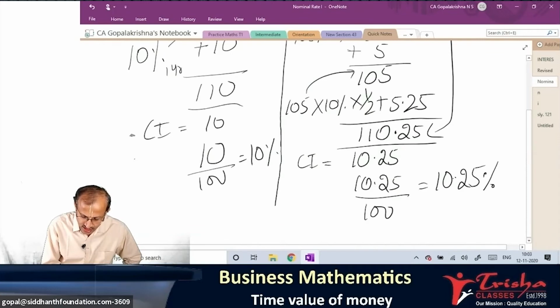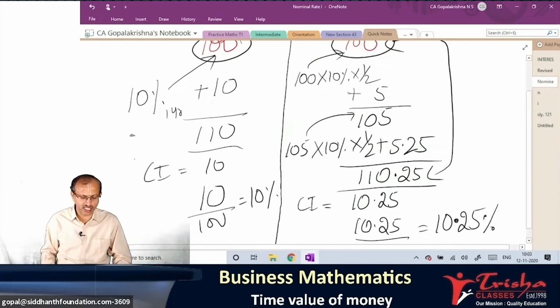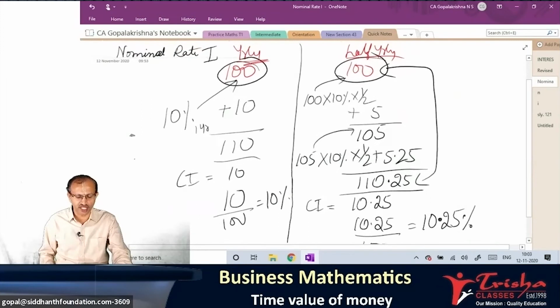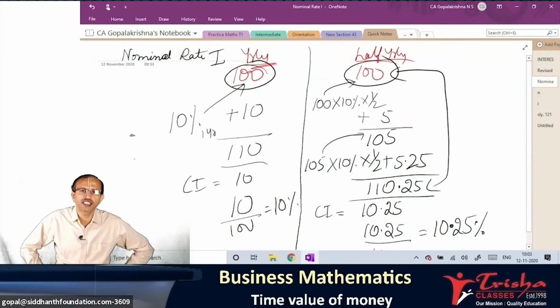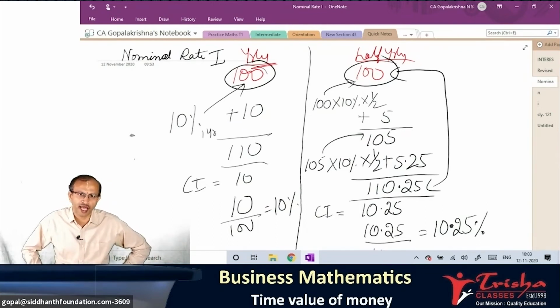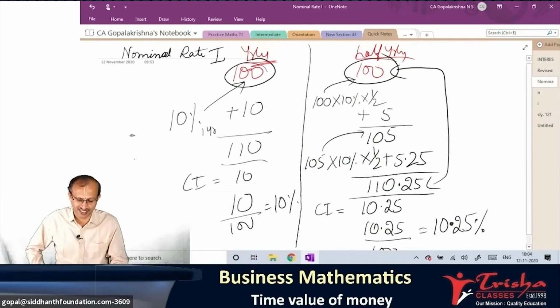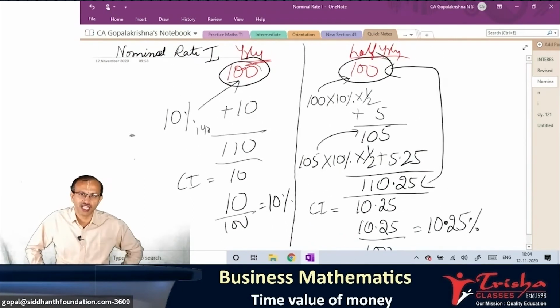Students, please observe the example very carefully. If a choice is given to you, which bank you prefer? Bank A or bank B? First bank or second bank? Which bank? Obviously, on 100 rupee investment, bank B gives you 25 paise extra, right? If at all you invested, say, let us consider 1 lakh, you would have got another 25 rupees. For 100 only, it is 25 paise.